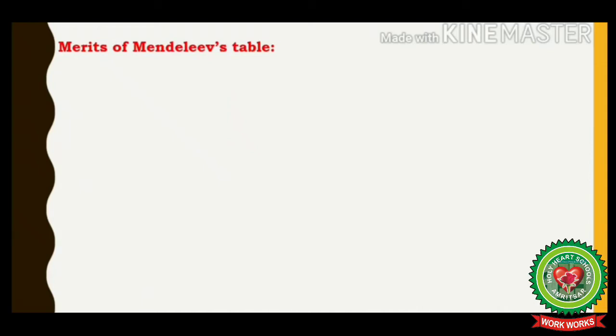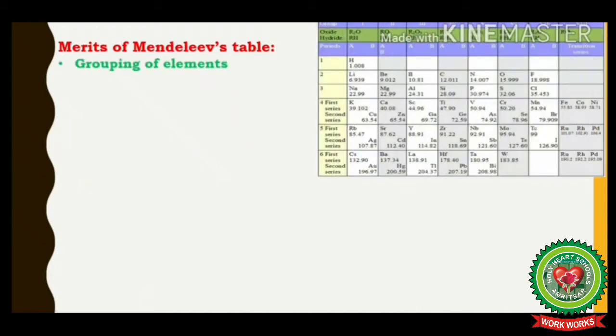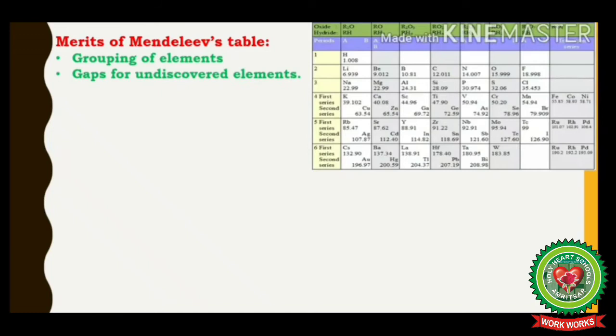Now let us discuss the merits of Mendeleev's table. First one is grouping of elements. Mendeleev arranged the elements in mere 8 groups and made the study of the elements very easy. Secondly, he left some gaps for undiscovered elements.